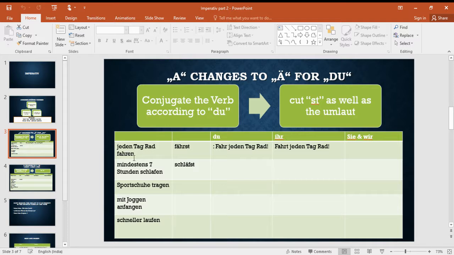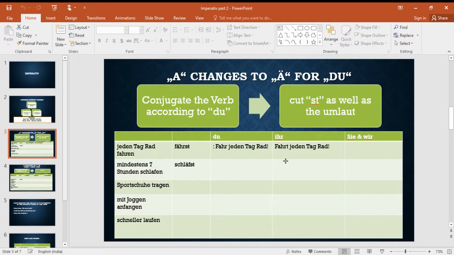Jeden Tag Radfahren. This is our phrase. Fahren is the verb. You conjugate for du, that is fährst. So cut st and cut umlaut. It becomes fahr. Correct? Fahr jeden Tag Rad. This is for du. For ihr and Sie, it is same. For ihr it becomes fahrt jeden Tag Rad.